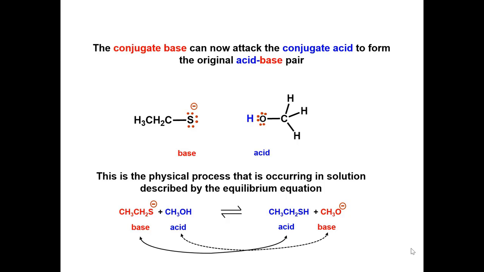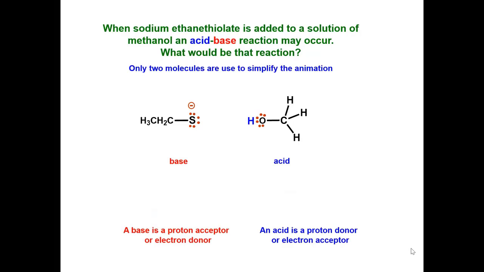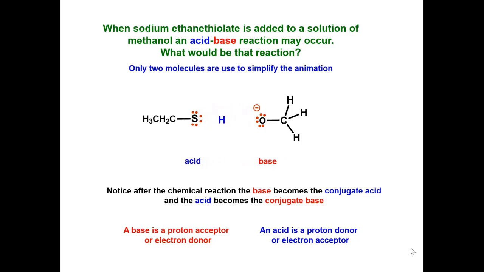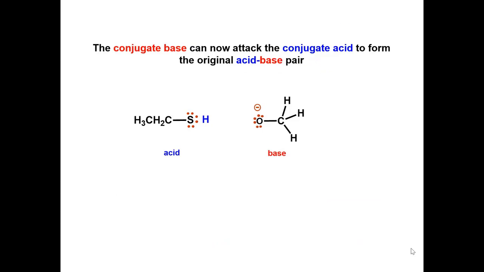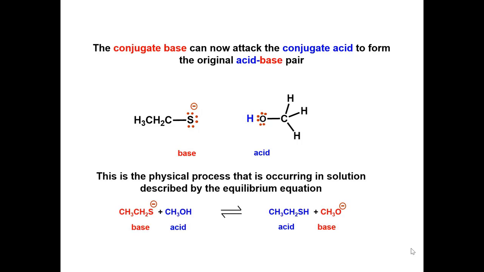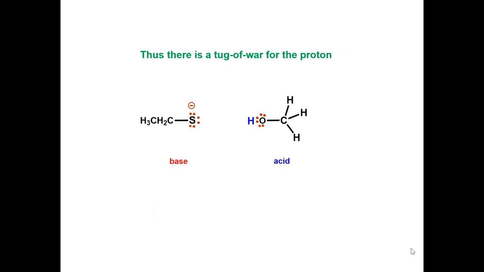The base, the thiolate ion, reacts with the acid: the base accepts the hydrogen, and the acid donates the hydrogen. And then on the other side of the equilibrium, the base has now become an acid, and the acid has now become the base. So it is the bases on either side of the equilibrium that are fighting for the proton. So there's a tug of war for the proton.